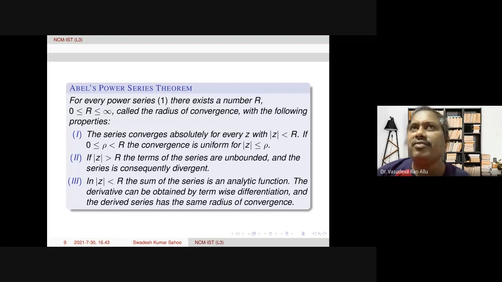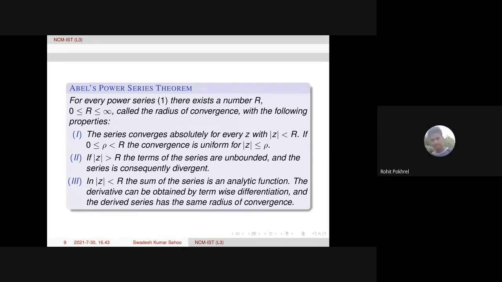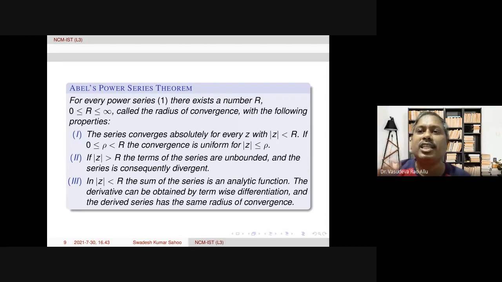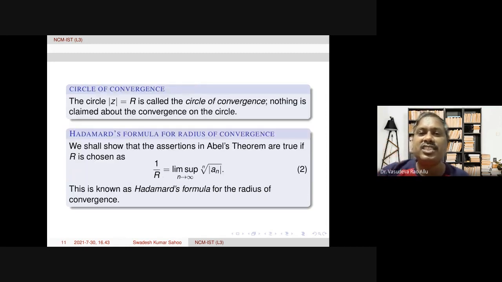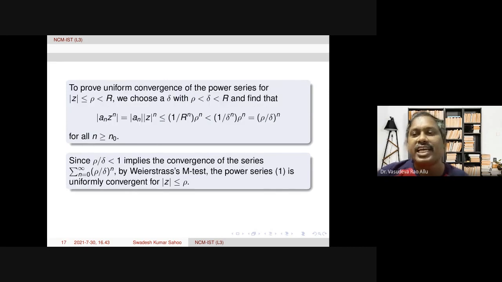Rohit, for example, you take a power series. So take Z1 is a point. Suppose the power series is summation a n z to the power of n, written about the origin. Suppose if the power series converges at Z1, it converges for mod Z less than mod Z1.